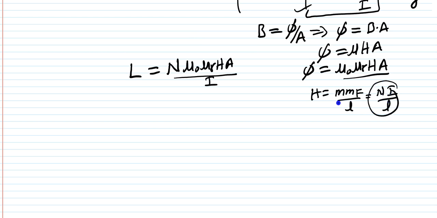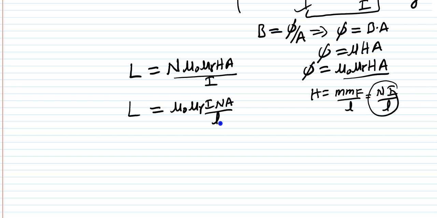So I can replace this one here. So what you are getting here, the final expression I'm writing here, is mu naught mu r N I A by l. You can write something like this.